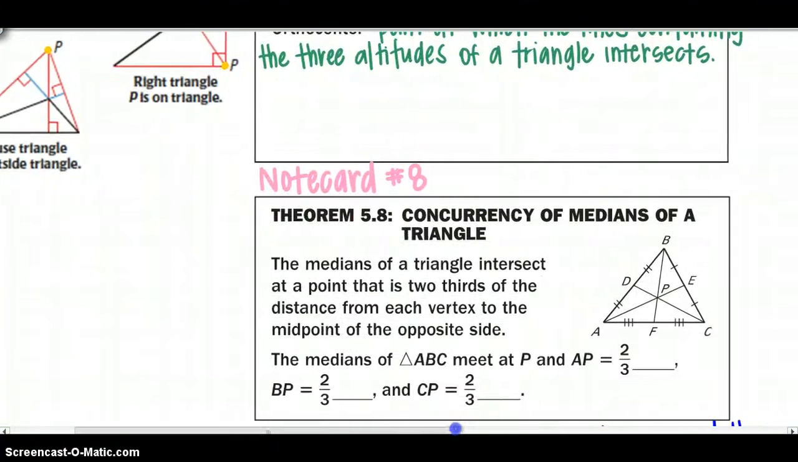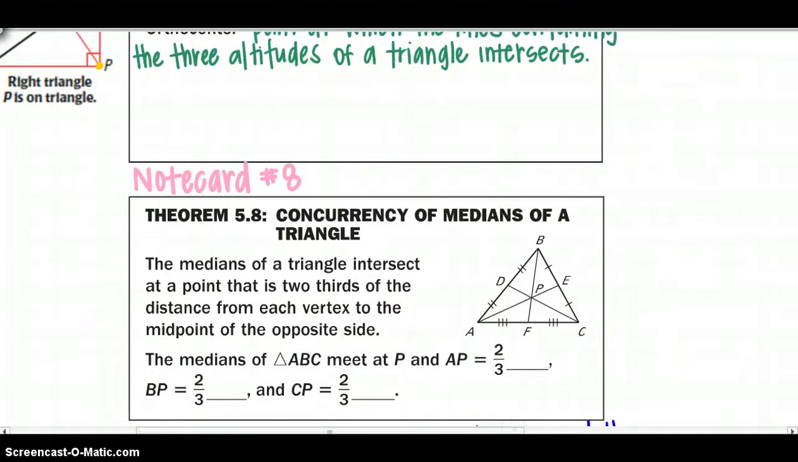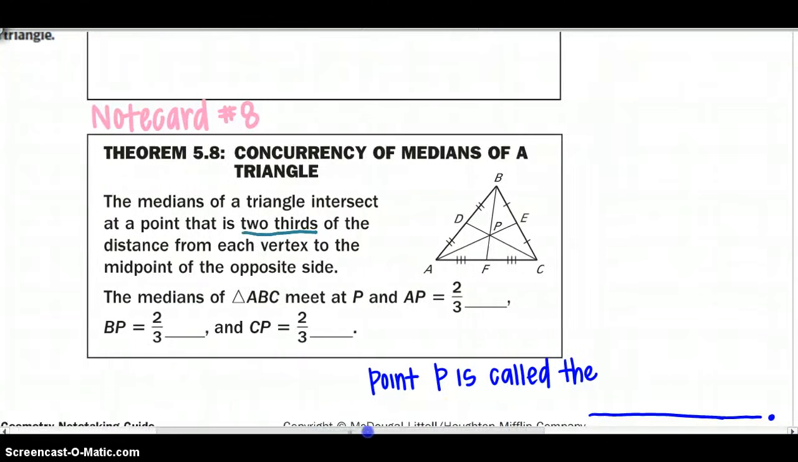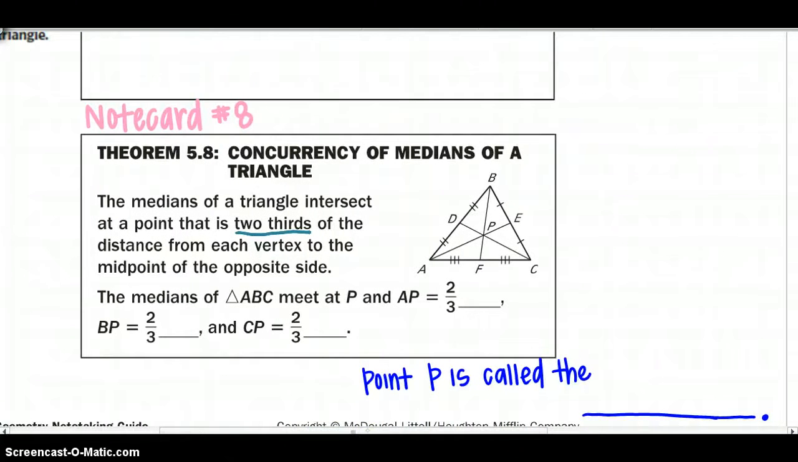Alright, continuing on with our note cards of this section. This will be note card number 8 for this chapter, when we talk about the concurrency of medians of the triangle. So the medians of the triangle intersect at a point that is 2/3 of the distance from each vertex to the midpoint of the opposite side. So knowing that, we can say that the centroid is 2/3 the distance from the vertex to the midpoint of the opposite side.